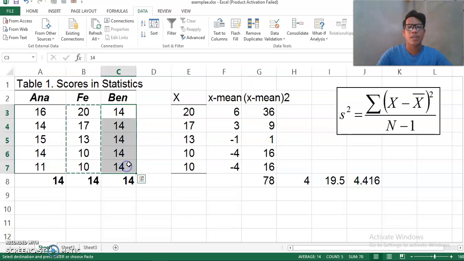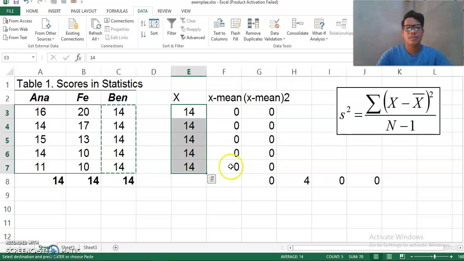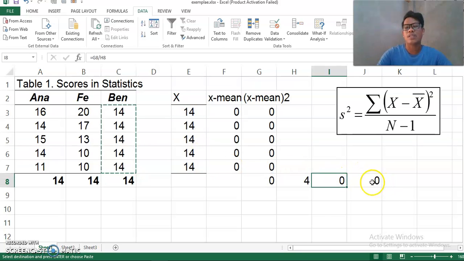Then for Ben, 0. So as I said a while ago, if all the values in the distribution are the same, then its variance and standard deviation is 0. So that's how we calculate standard deviation and variance using the spreadsheets.